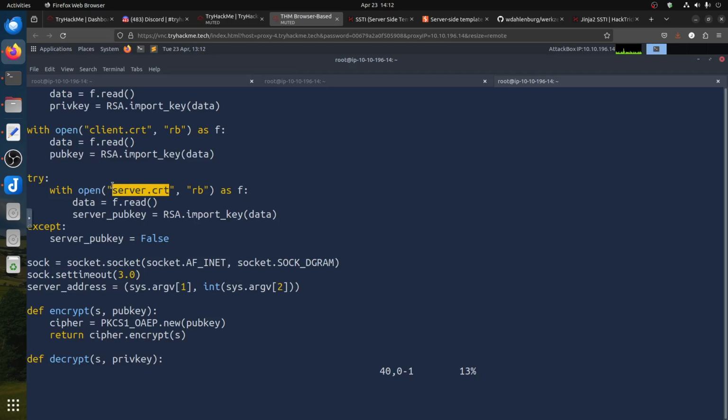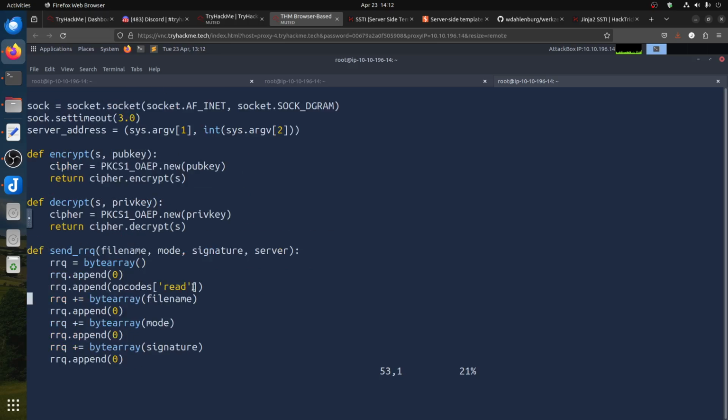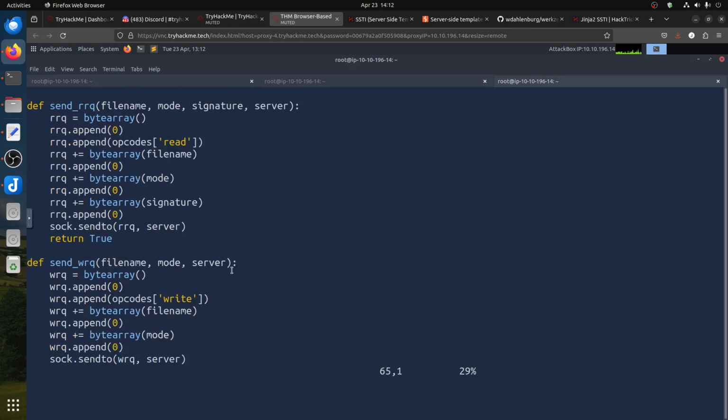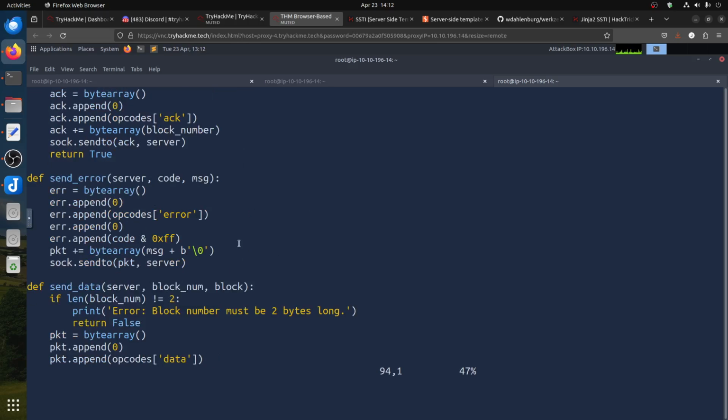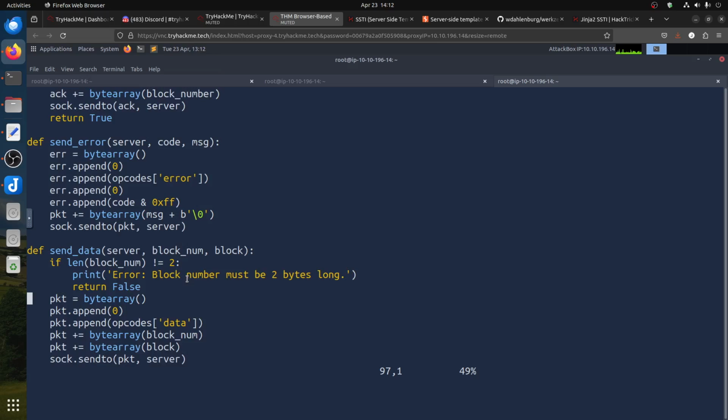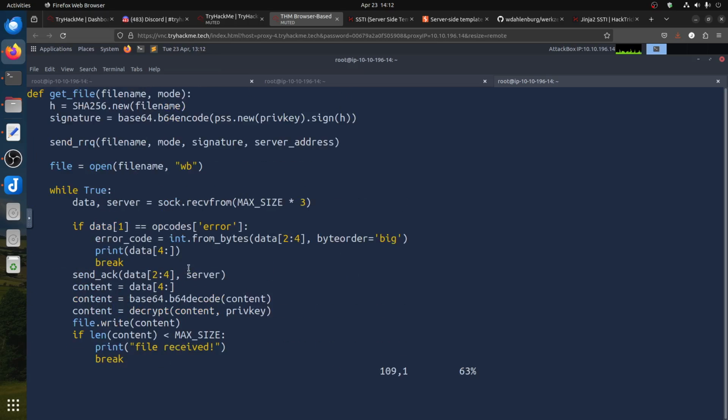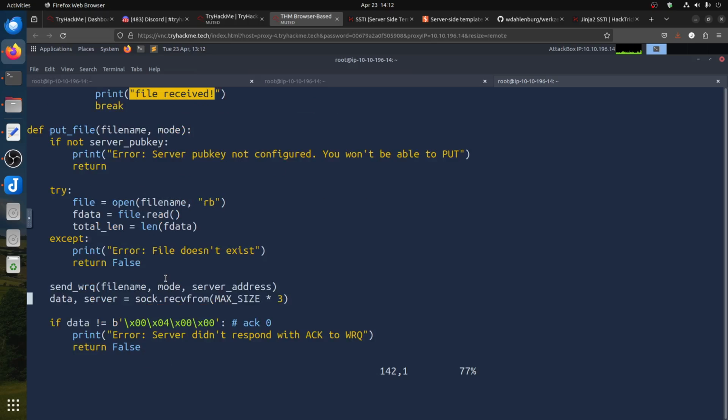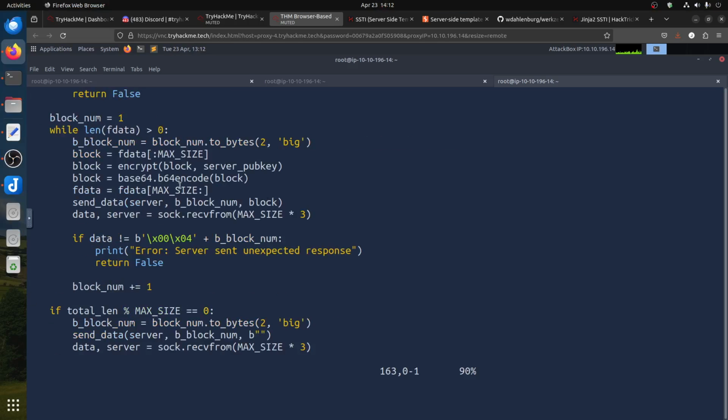We don't have this. You see in the folder we didn't see server.crt. Then you have this socket connection. It's like an FTP server. Then if we go down, wherever you send error, send data, you have two functions. I think there's one called get_file, so that's how we get a file, and then put_file is like FTP put. So you send the file, and he responds with an acknowledgement. So you can send and receive.